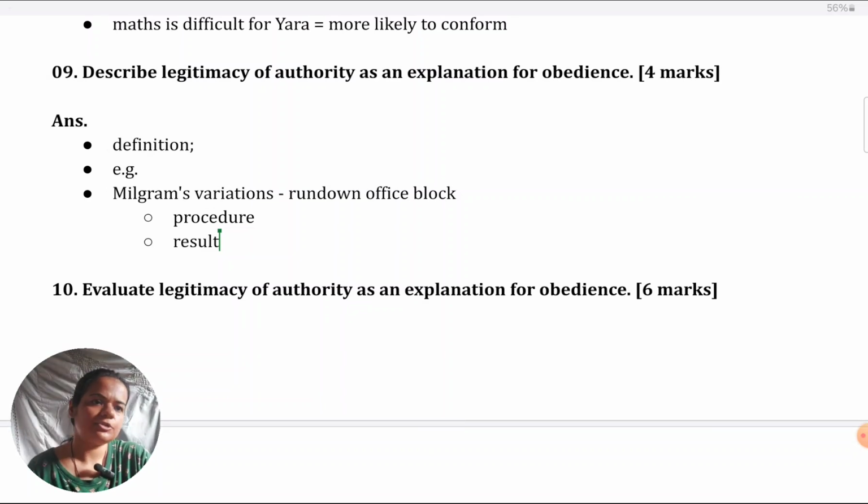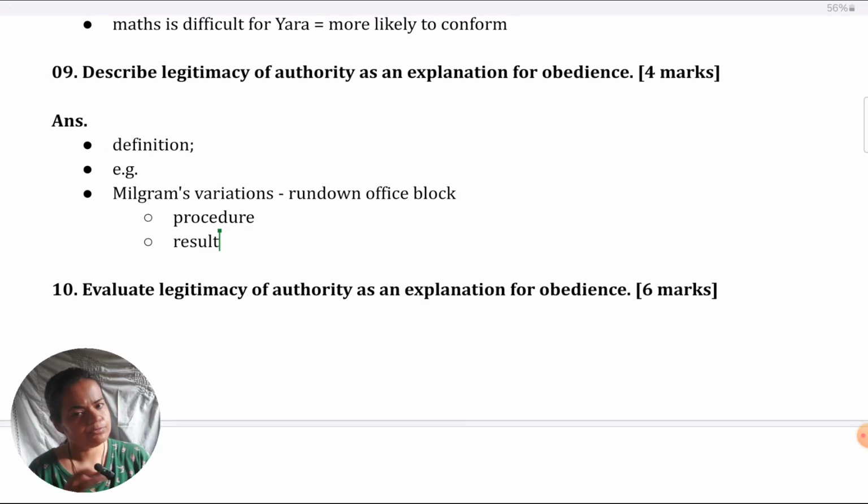There are other variations also, some of which are not covered in the textbook, but they are there, so you can take any of those. Like there is this one variation in which the authority figure is not wearing a uniform. So though they are in Yale University only, the authority figure does not claim to be a professor of the university and does not wear any lab coat while doing the experiment. Again, obedience declined even in that case.